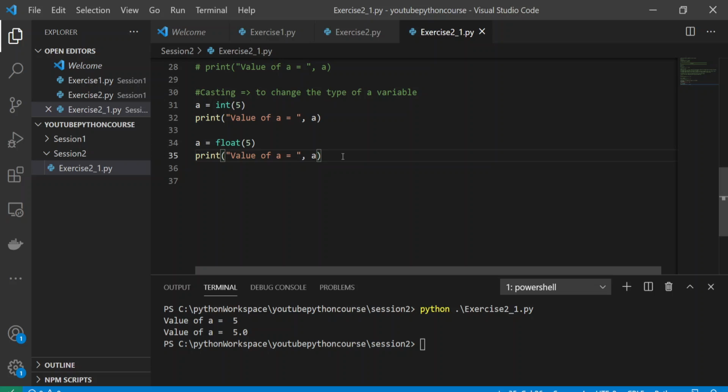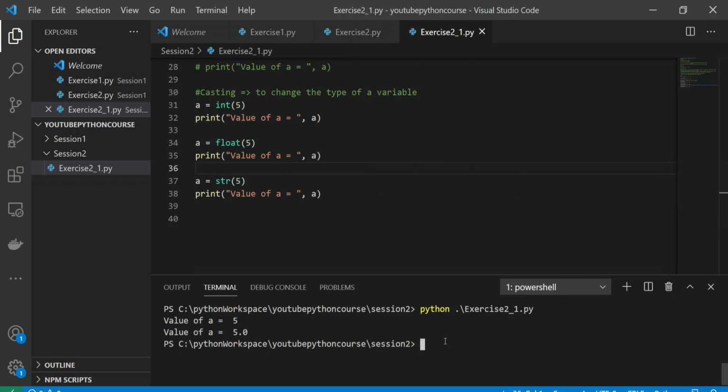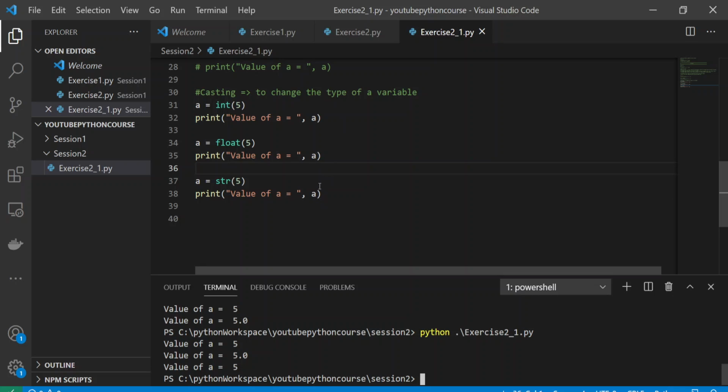Now again I can use it. For example, I want to store str of 5. Let's see. It is again 5. Now we see that this 5 and this 5 look the same, right? So we can get the type of the variable using a function called type.